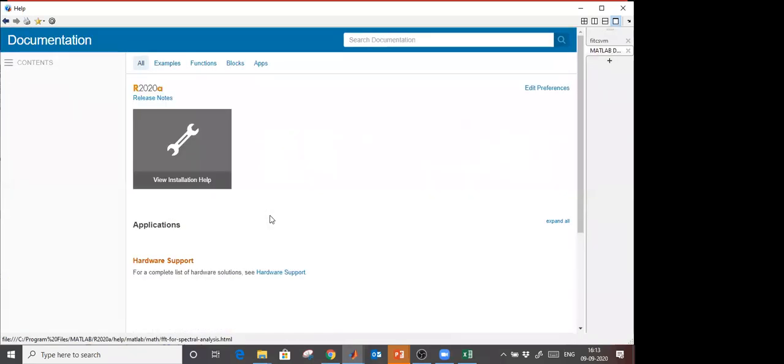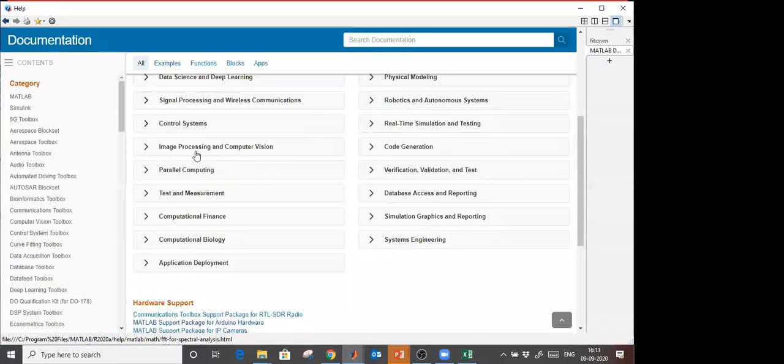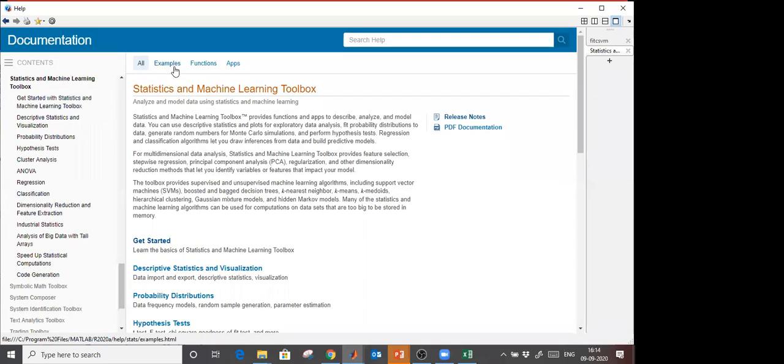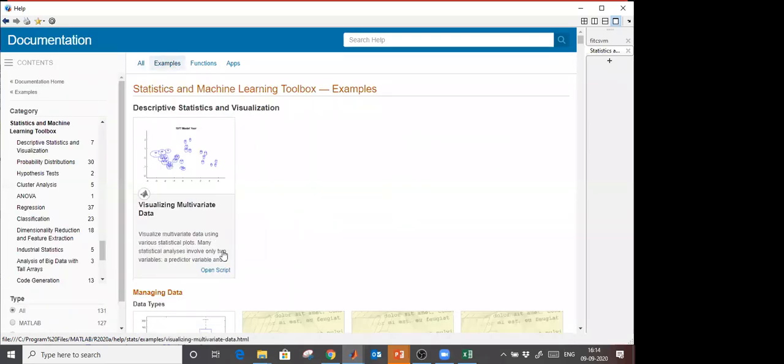So I am going to explore machine learning from here, the data science and deep learning group. I will go here, statistics and machine learning. I will go into examples. In every example, data sets are available in MATLAB. You can use that data set.